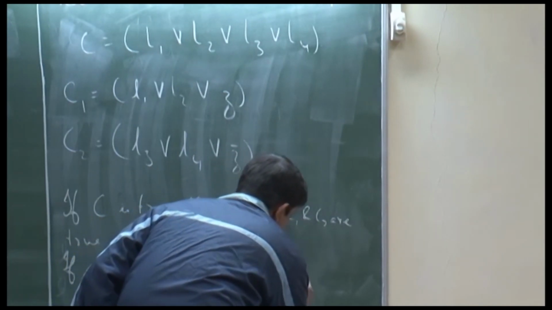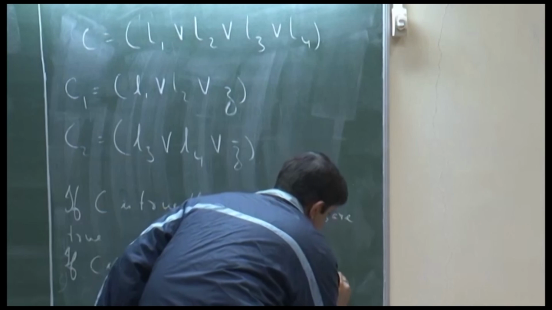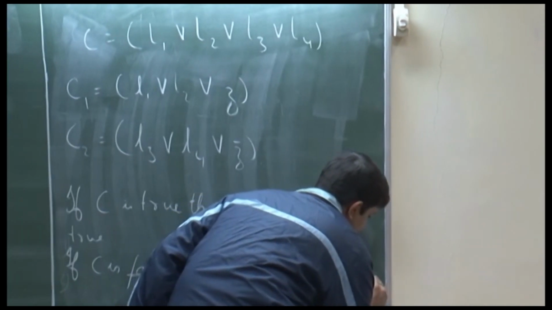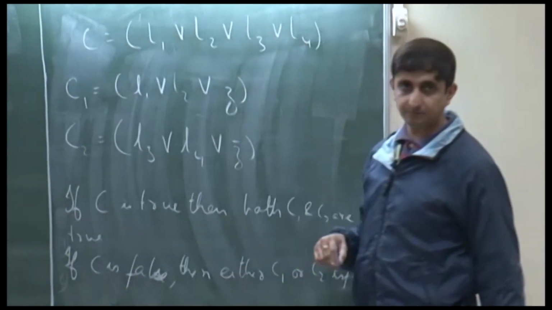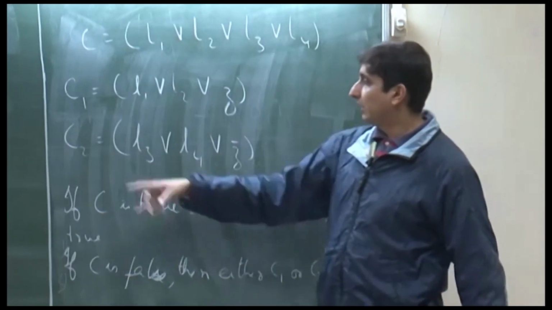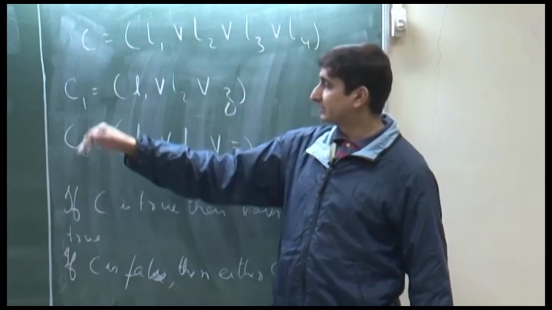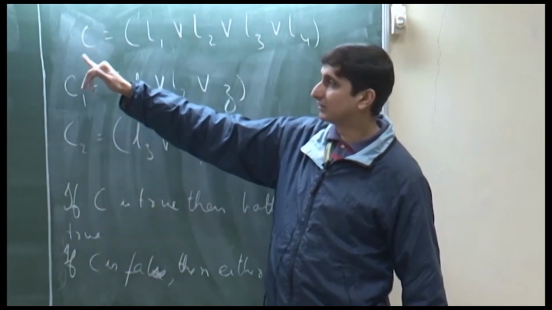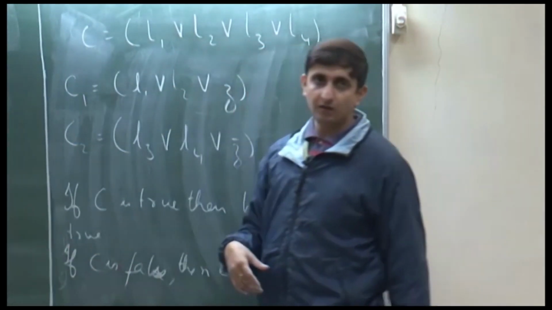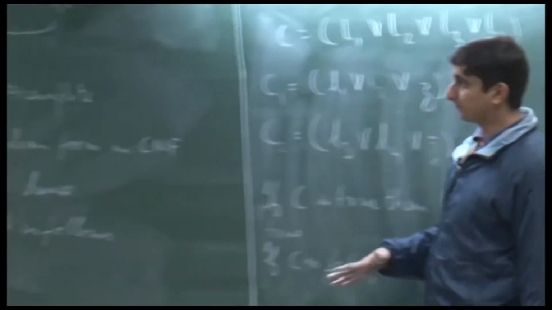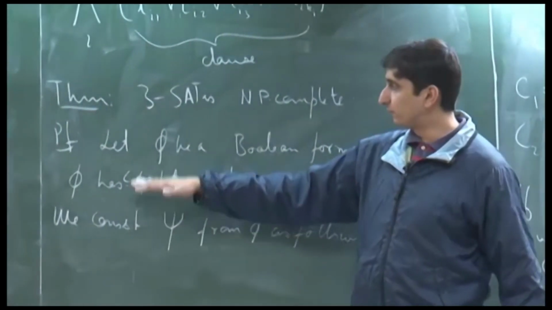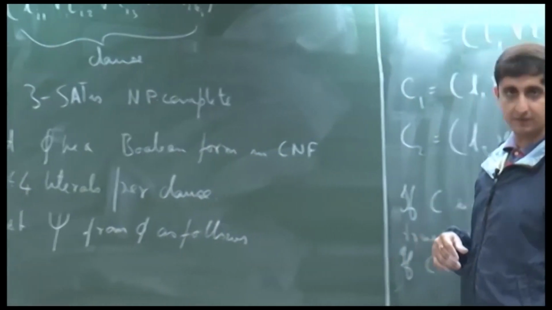Now, if we take an AND of all these clauses C1, C2 for every clause C in phi, we get a reduction, at least in this case, from 4 SAT to 3 SAT.